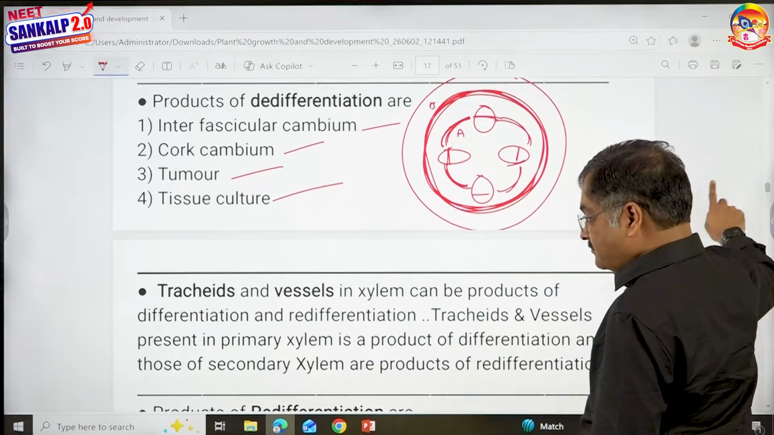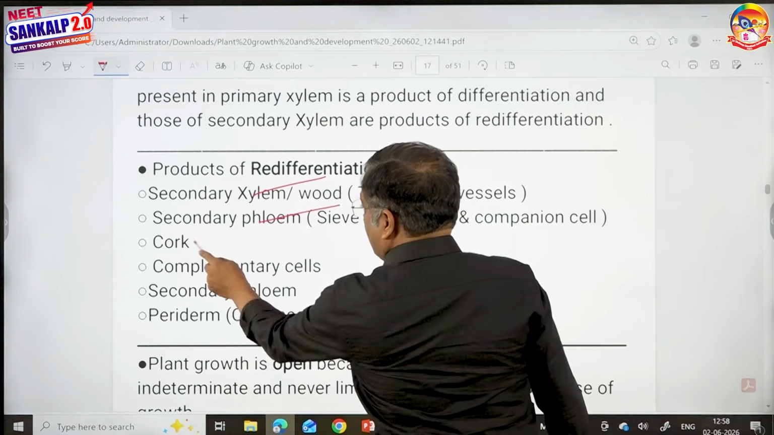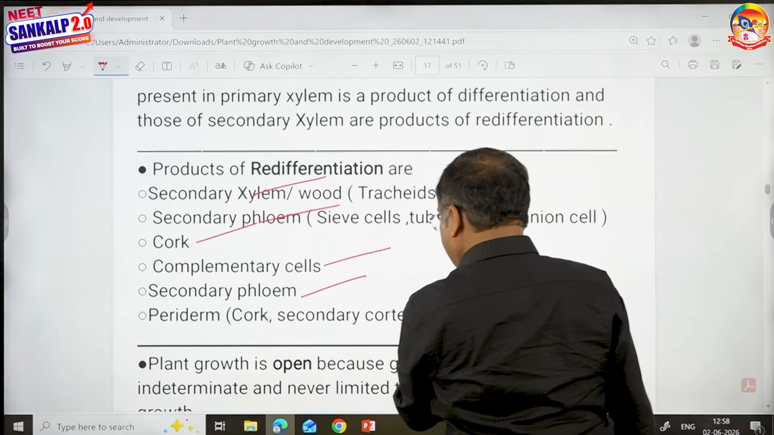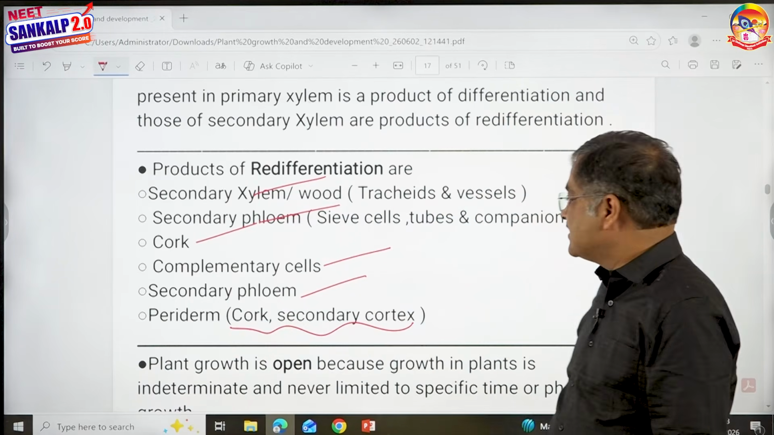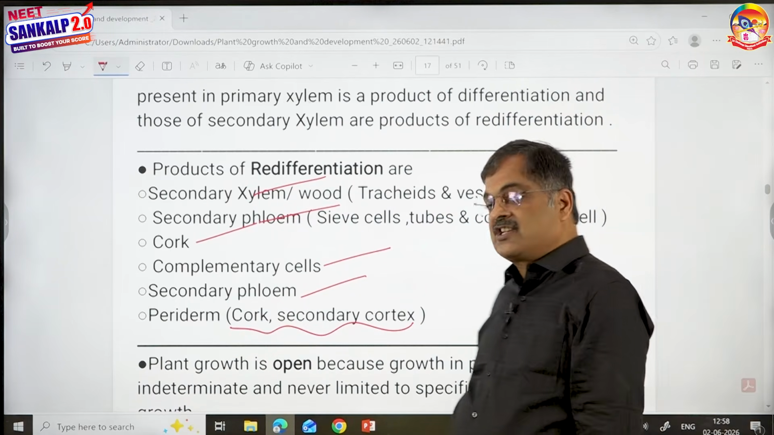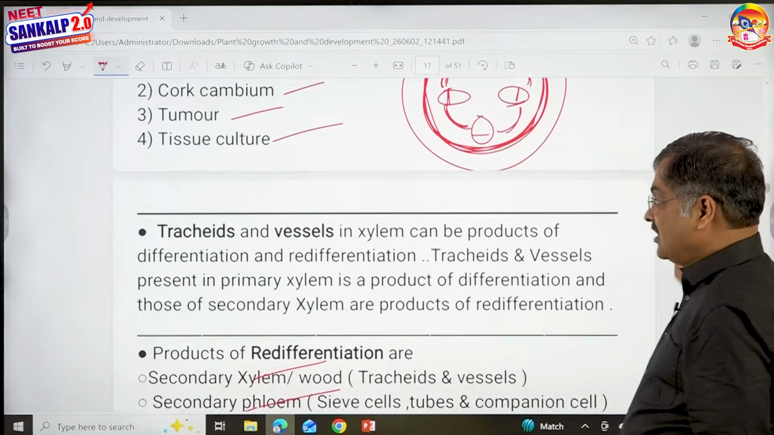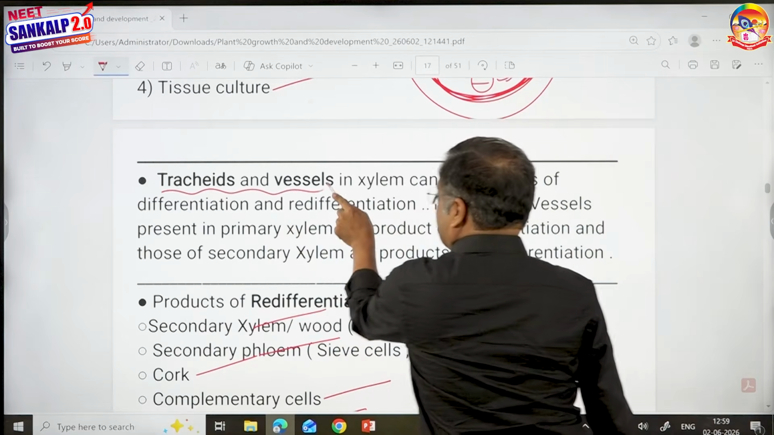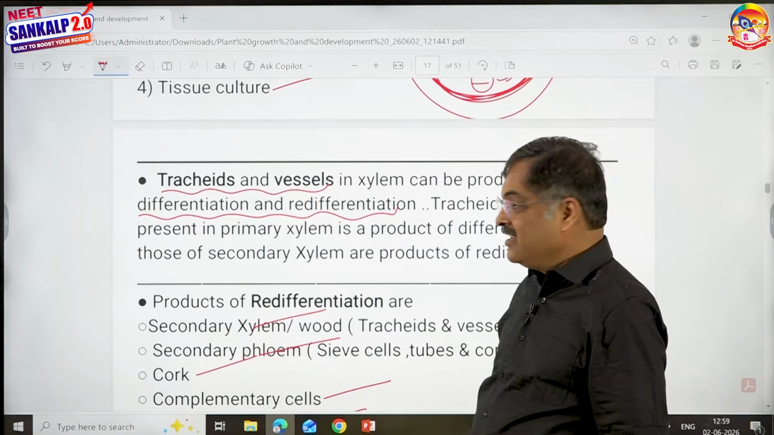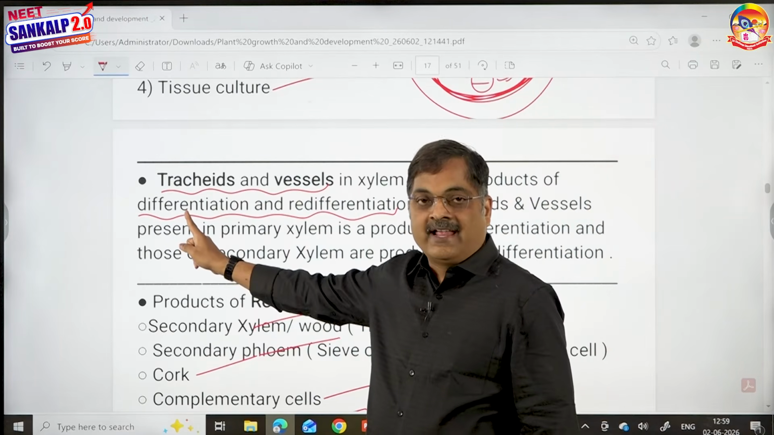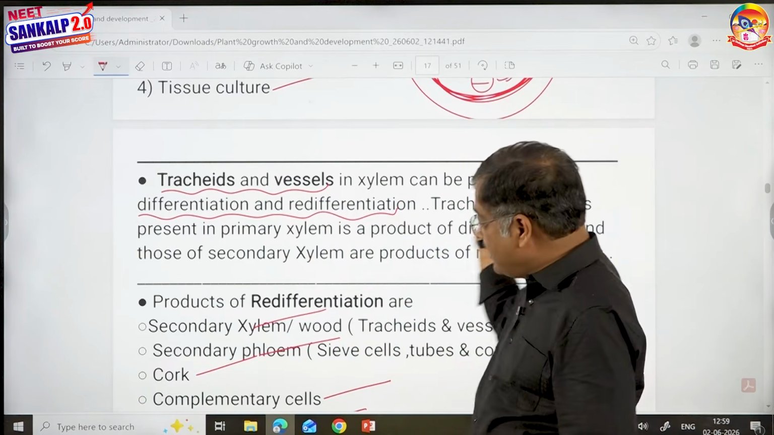That's what I've written here. Products of redifferentiation: secondary xylem or wood, secondary phloem, cork, complementary cells, secondary cortex, and periderm includes all these three. So therefore we say that in periderm, cork and secondary cortex are the products of redifferentiation. Then I asked a nice question. Tracheids and vessels in xylem can be the products of differentiation and redifferentiation. If tracheids and vessels are seen in primary xylem, differentiation. If tracheids and vessels are seen in secondary xylem, that is wood, redifferentiation.